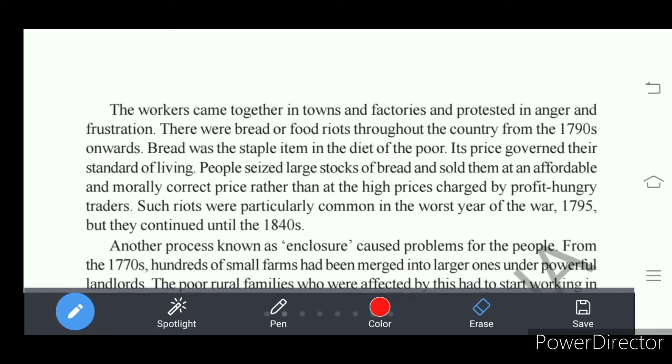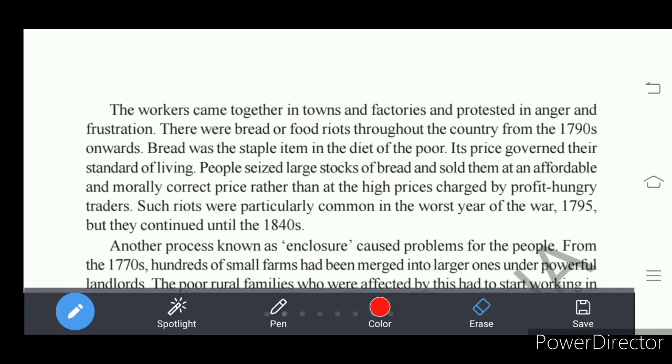The people who were not able to buy bread because its price was high had a very low standard of living. So people wanted the bread, that is their food.